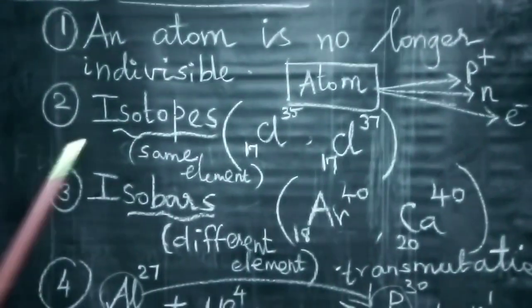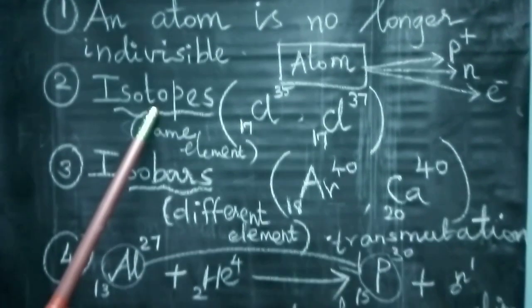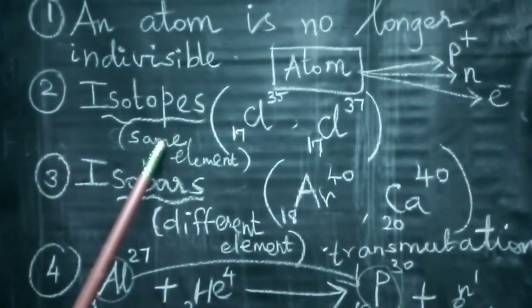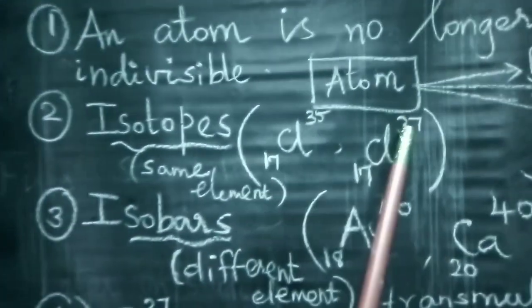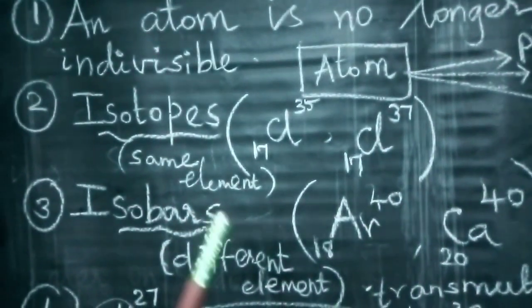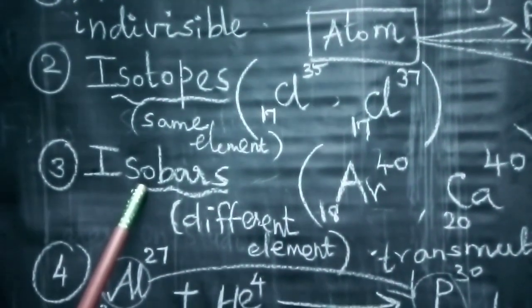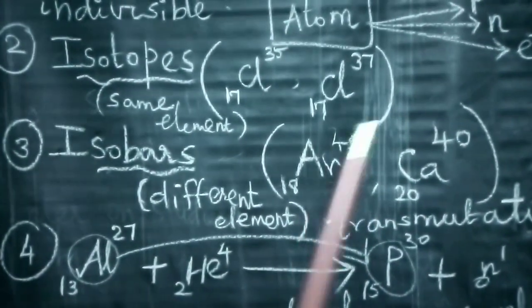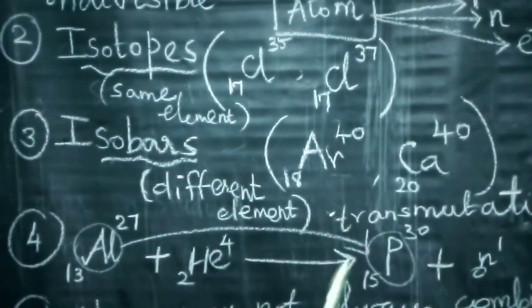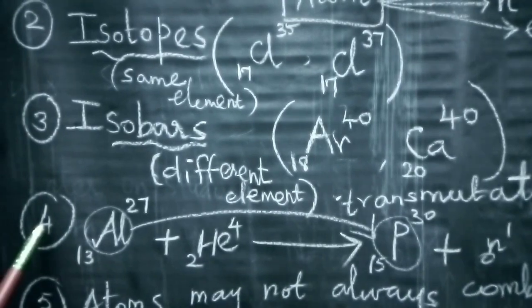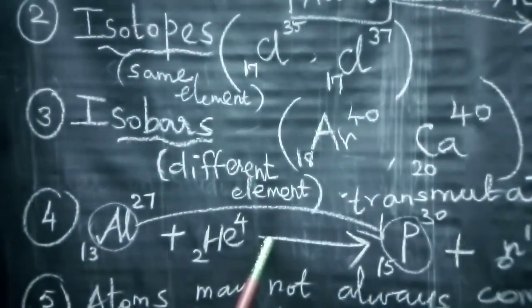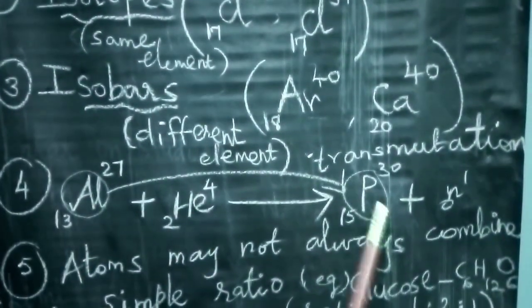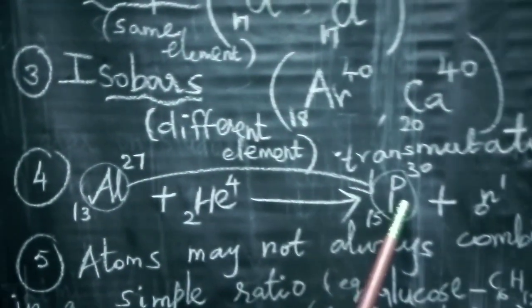The second point, isotopes. Isotopes means atoms of the same element but different atomic mass. It is denoted by the symbol A. Isobars are the atoms of different elements with the same atomic mass or mass number. Come to the fourth point. In a nuclear reaction, the atom of one element can be transmuted into an atom of another element.